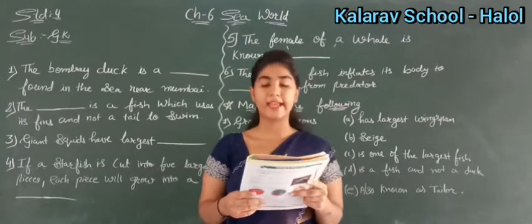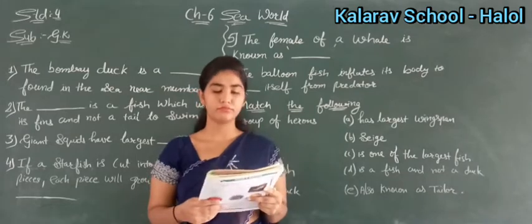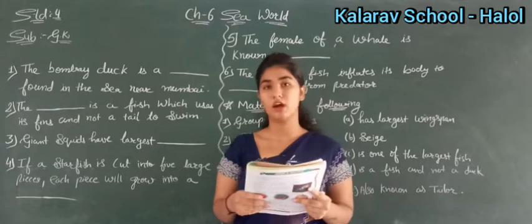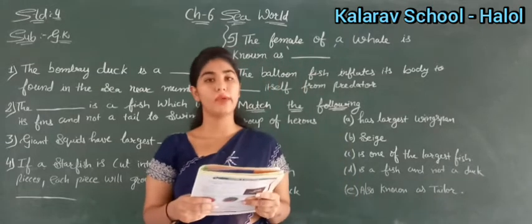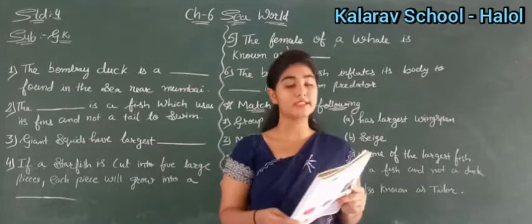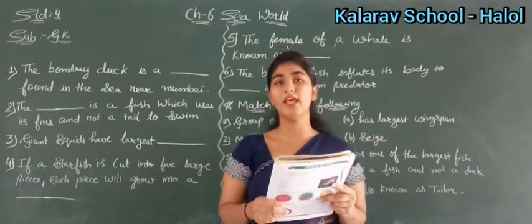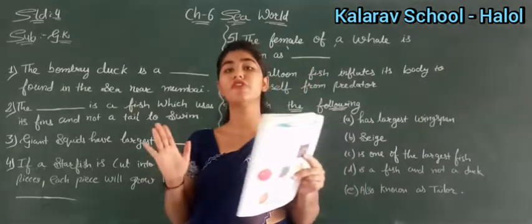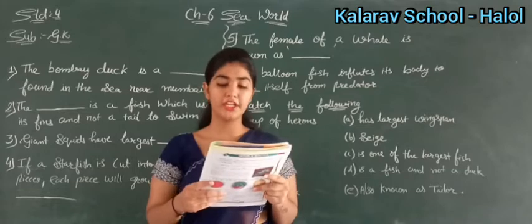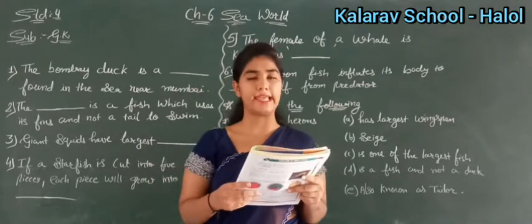Okay. Then second number is about seahorse. So seahorse, sea and horse. By hearing this name, you may think that it is a kind of horse, right? But what is it written? Sea horse. Horse कभी पानी में रह सकता है? नहीं. So it is a kind of fish. It is a name of fish. Sea horse. It is a fish which uses its fins and not its tail to swim.